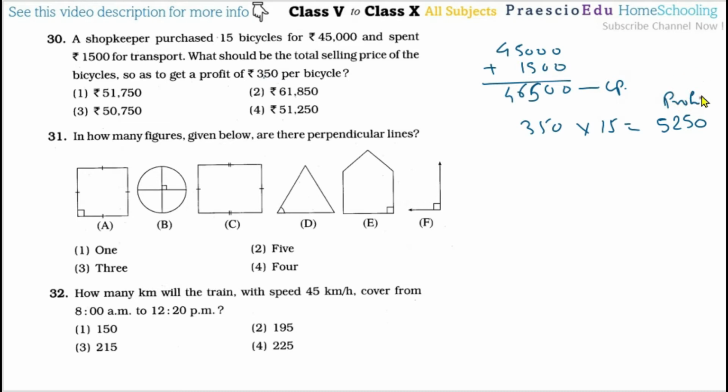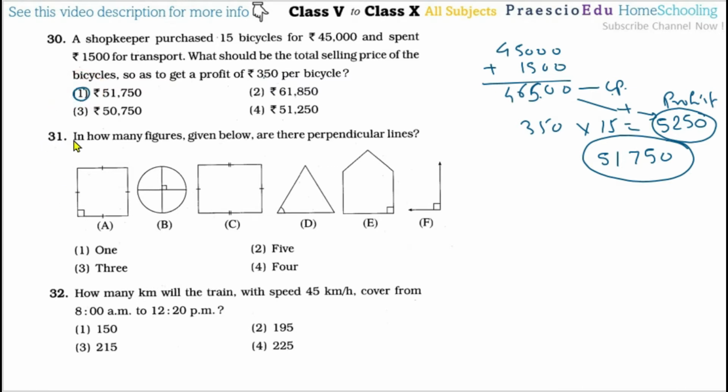Okay, so what is the selling price? Selling price means this CP plus profit, so we have to add this plus this. After adding you will get 51,750. So this will be the selling price, and this much profit he can make. So this is given in option number 1.